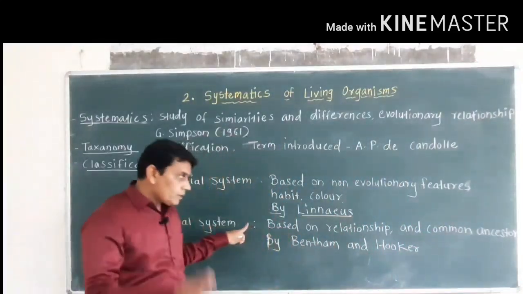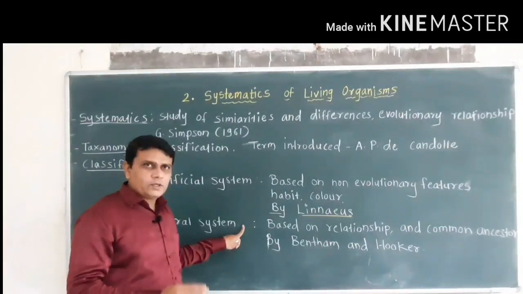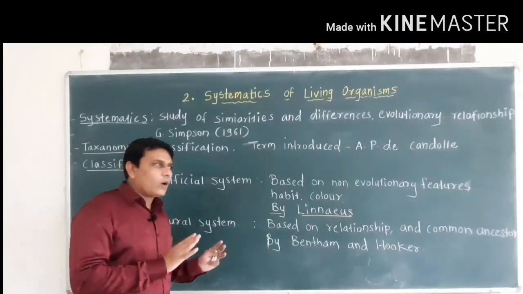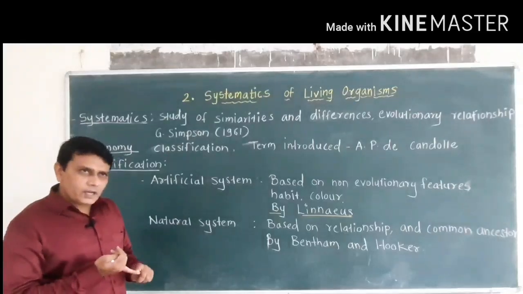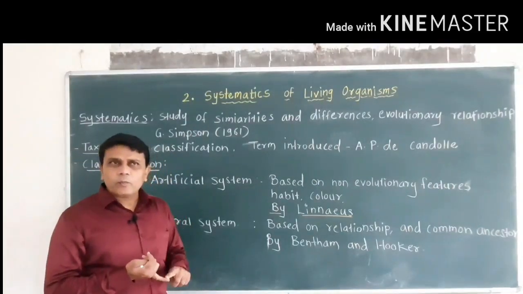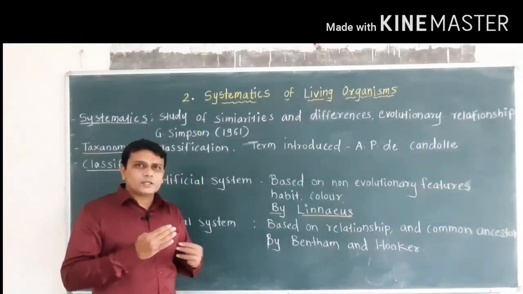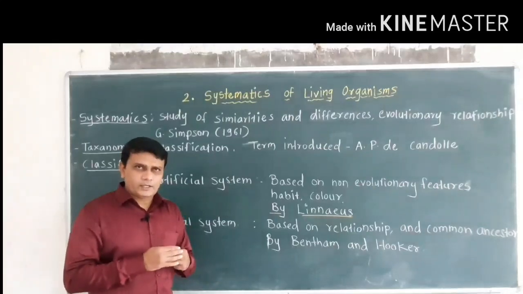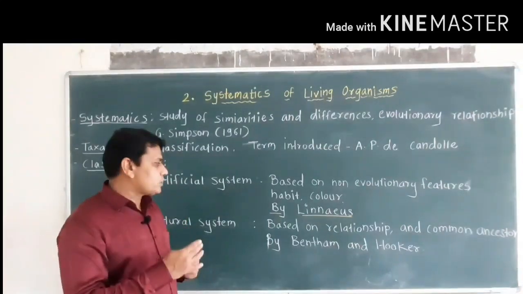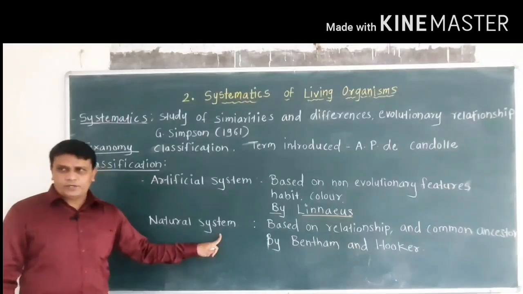So the ancestors of the organisms were traced, and accordingly, by considering whether the organisms evolved from a common ancestor, then what were the relationships between these organisms. So all these characters were considered in the natural system of classification.